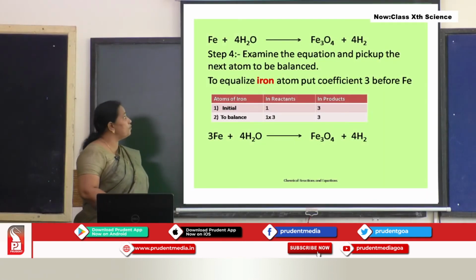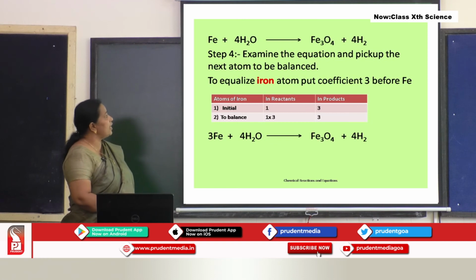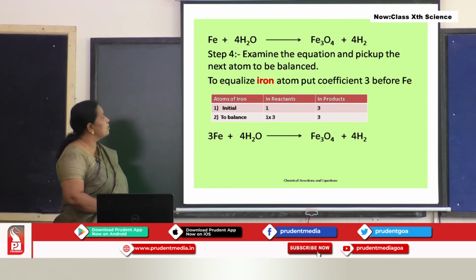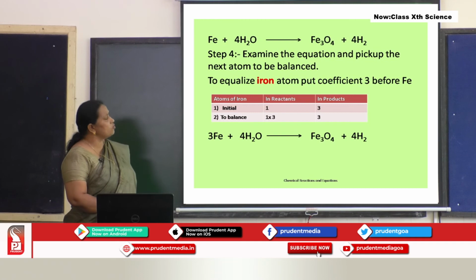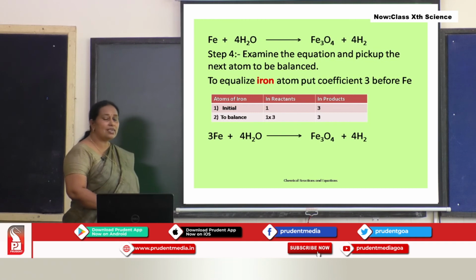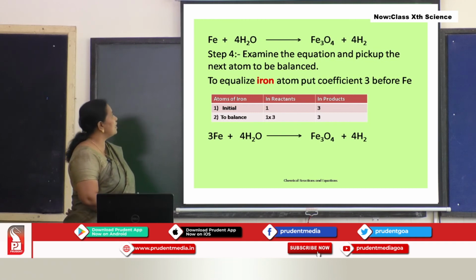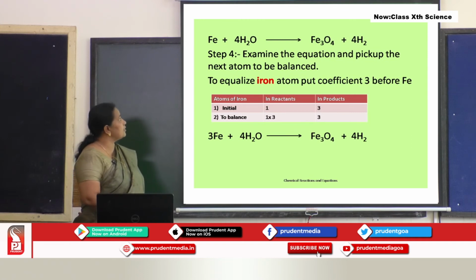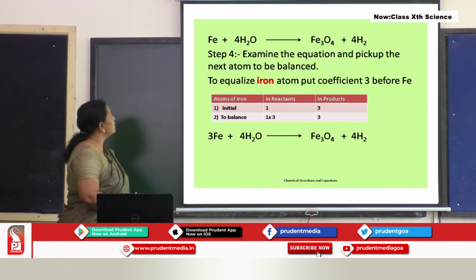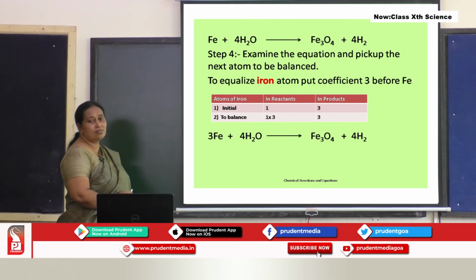This is step 4. We have the equation like this with us. Now, examine the equation and pick up what is left now. What is left is iron. Now, to equalize the iron atoms, here 3 atoms of iron are there. You just put coefficient 3 before iron. So, 3 atoms of iron.